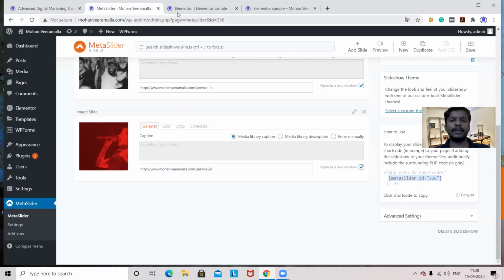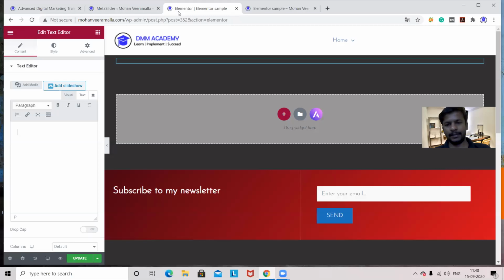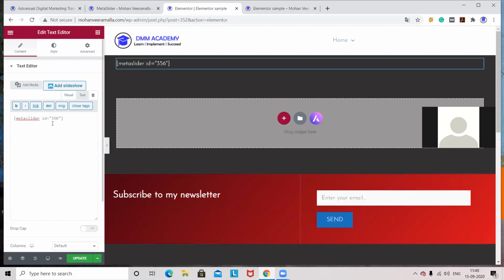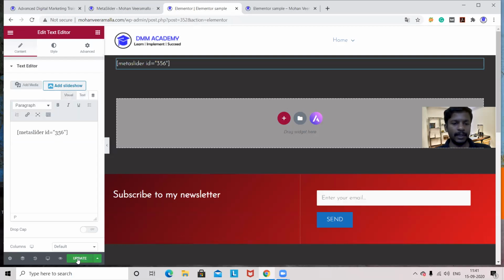Now I'll go to this Elementor section where I have taken the text editor. What we did for Google Maps, I went to the Text tab, and automatically this was converted into HTML format. So here I'll paste it, because that is related to HTML code. So that's why I'm taking this. Again, Visual. Now click on Update.